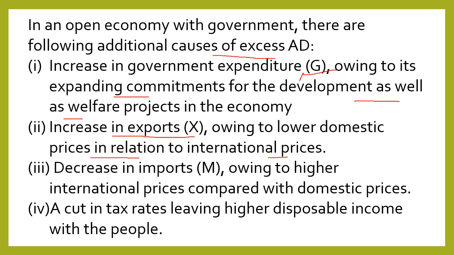The next cause is decrease in imports owing to higher international prices compared with domestic prices. Now suppose international prices of goods increase, then we will not purchase from the international market, we will purchase from the domestic market. Then income of the people will increase, that will automatically lead to increase in consumption expenditure or investment expenditure, which would lead to increase in AD.